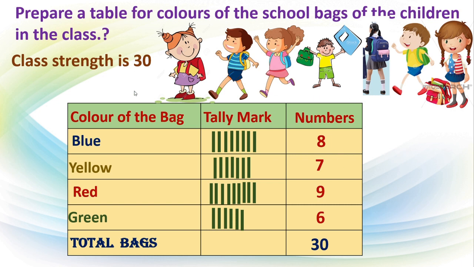Okay, so now see this table. This is very easy to follow, isn't it? Directly we can tell how many students have a red colored bag. 9. Like this we can tell directly, isn't it?